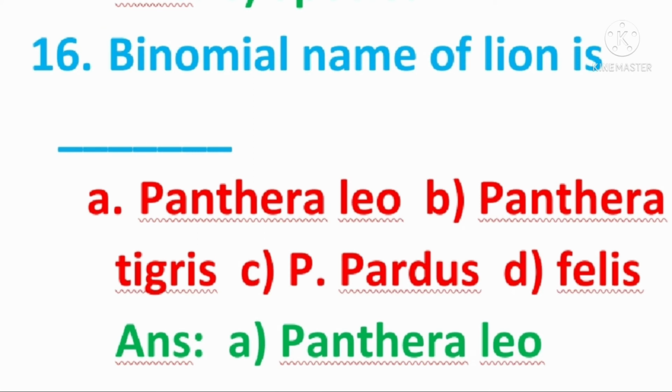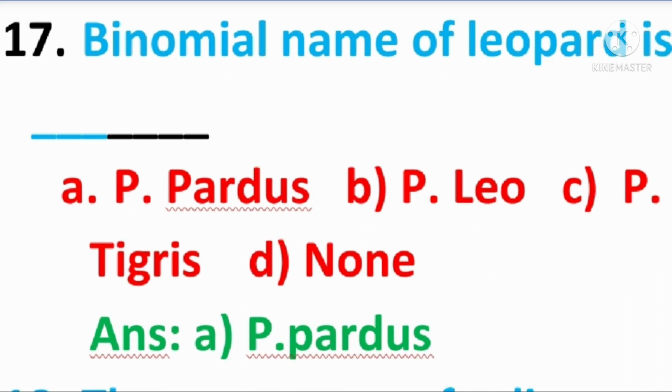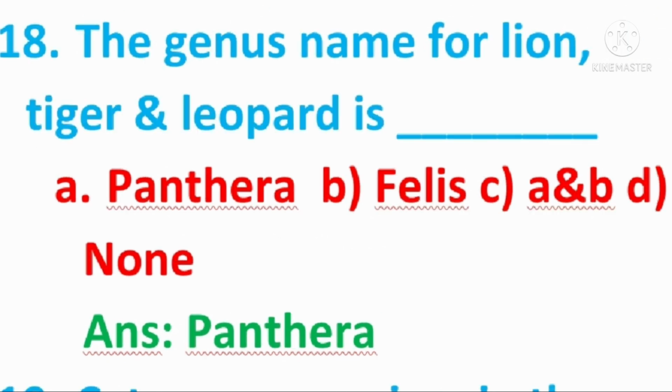Binomial name of lion is Panthera leo. It is the answer. Panthera is the genus, leo is the species name for the lion. Binomial name of leopard is Panthera pardus. P is Panthera, it is a genus name, abbreviated here. The genus name for lion, tiger and leopard is Panthera. Panthera is the genus name for these 3 animals.